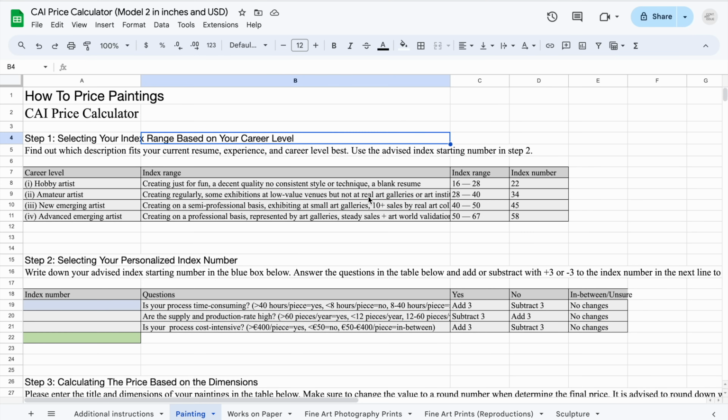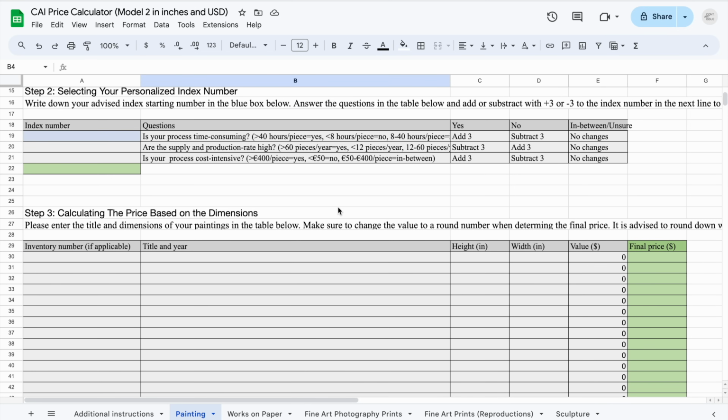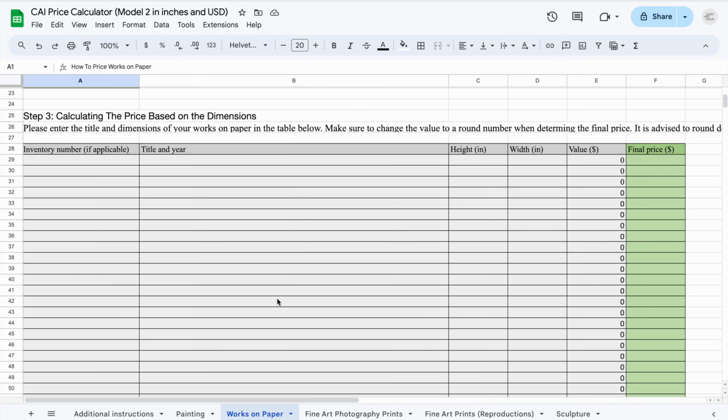You look at what works best for you. You answer these questions to see if we need to bump up your index number or put it down a little bit, depending on how time-consuming your process is, how expensive, how it is framed, etc. And then you can enter these things here.